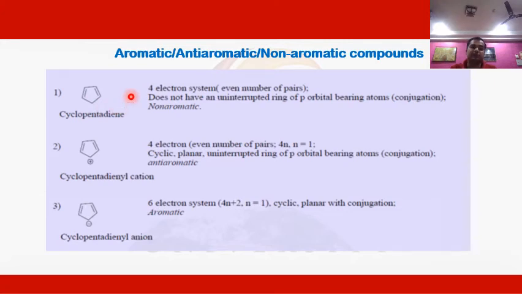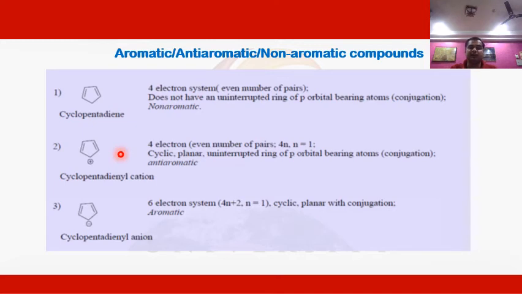So it does not have an uninterrupted pi electron cloud in the case of cyclopentadiene. That's why it is not anti-aromatic, but instead this compound is referred to as non-aromatic, because it does not have an uninterrupted pi electron cloud.